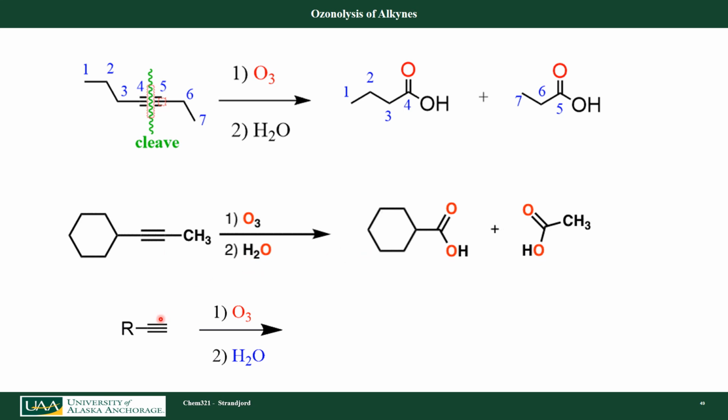And finally, here I'm going to cleave that double bond. However, when I cleave that, I'm left with this 1 carbon attached to some other alkyl group. I can understand that, but I also have a single carbon here, so I'm going to oxidize that single carbon up to CO2 also.